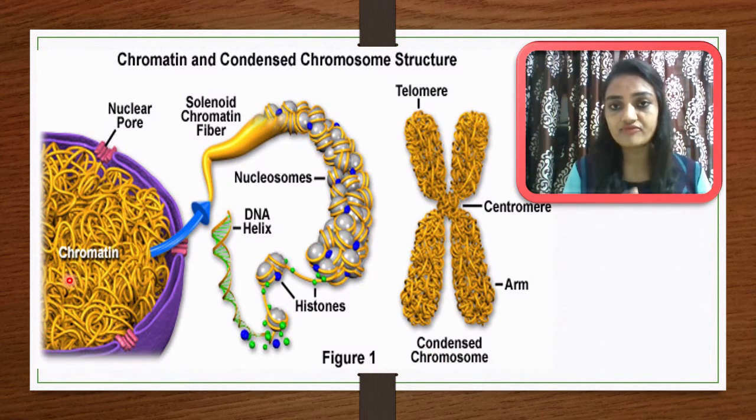So the uncondensed form is chromatin, and if it is condensed and well managed, then it forms a chromosome. If you look at the chromosome here, four arms are there: arm 1, 2, 3 and 4. In between, a very important structure is the centromere, and the last portion or end of these is called the telomere.